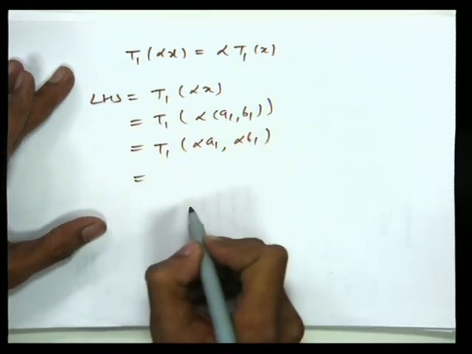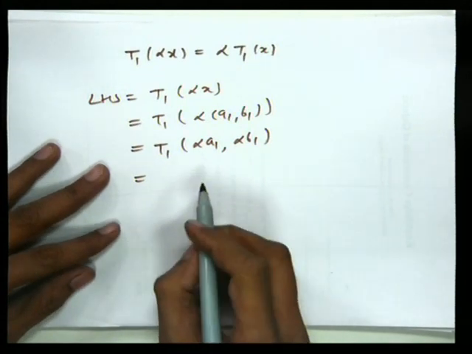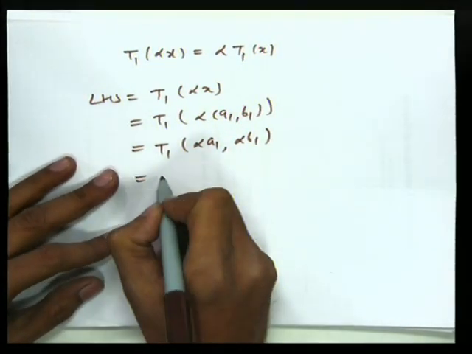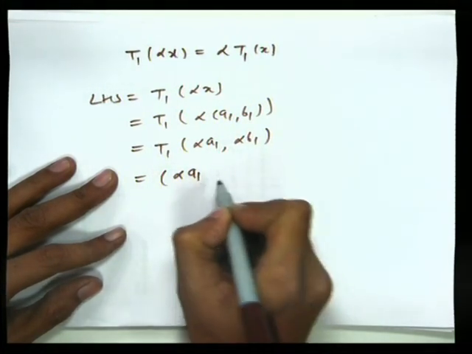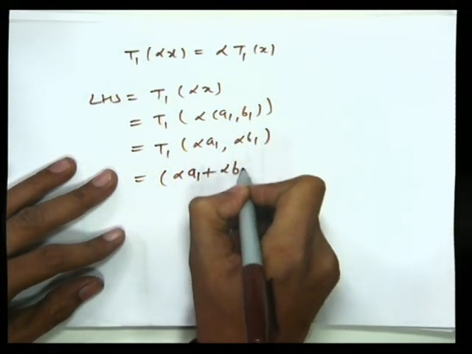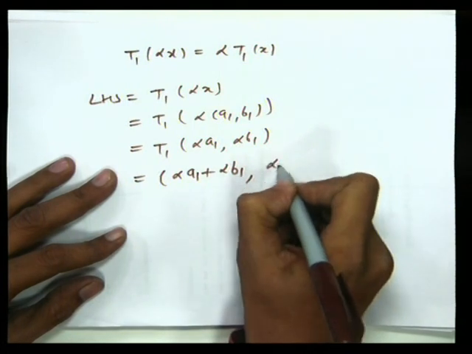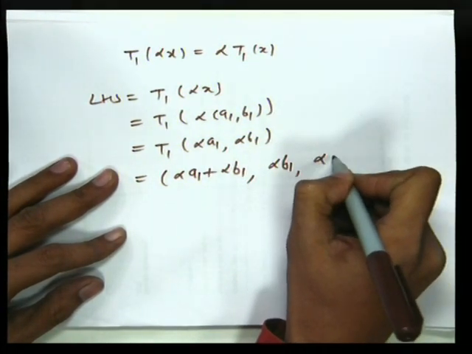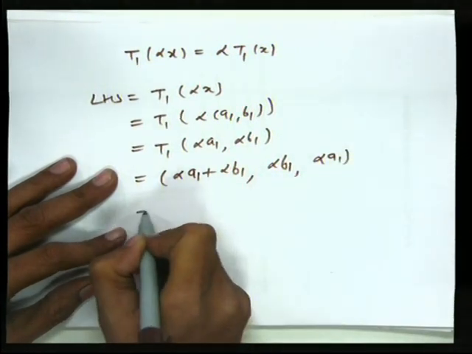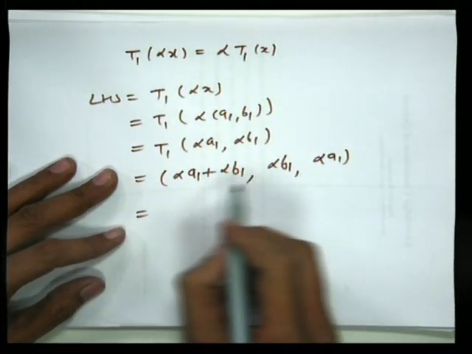Now applying the rule of T1, this is equal to (alpha a1 plus alpha b1, alpha b1, alpha a1). So we can take alpha common in each component.